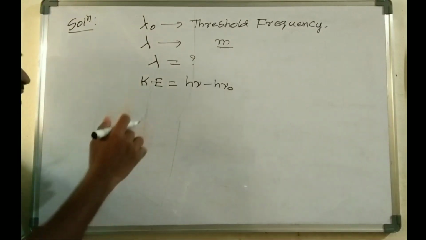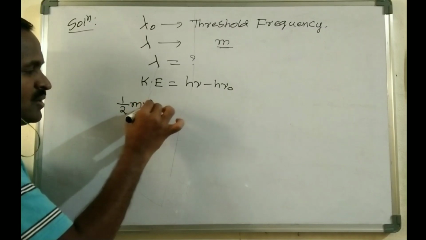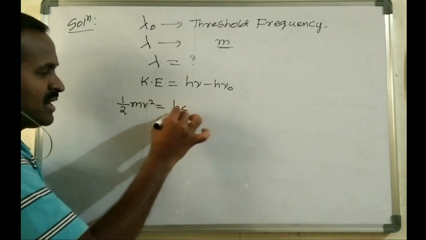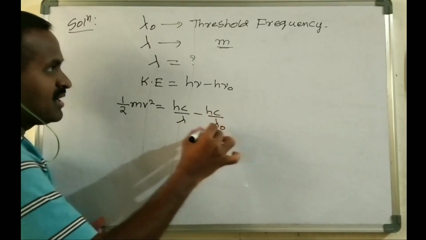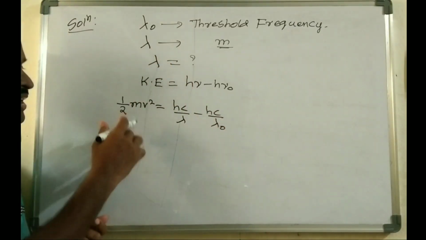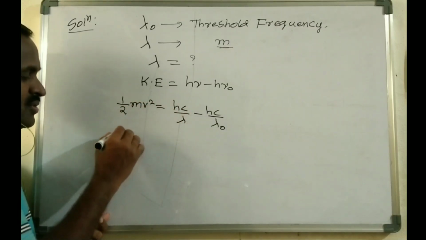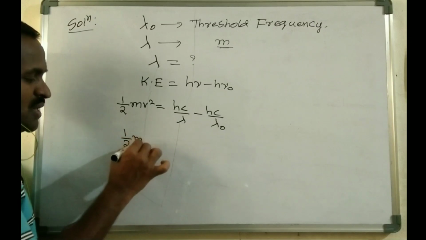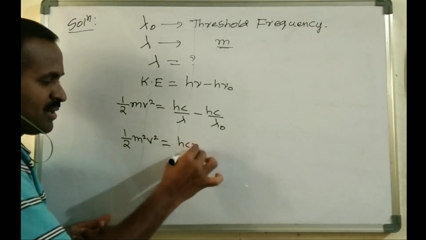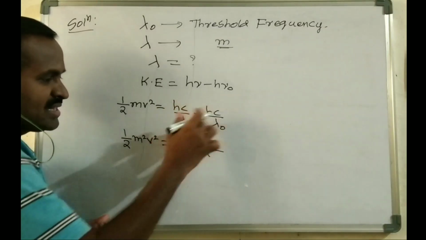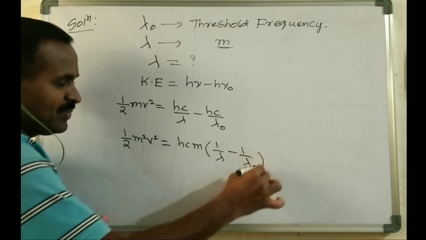So the kinetic energy, half mv square, equals hc by lambda minus hc by lambda naught, where lambda naught is the threshold wavelength. Multiplying by m on both sides, we get 1 by 2 m square v square equals hcm times 1 by lambda minus 1 by lambda naught, taking hc common.